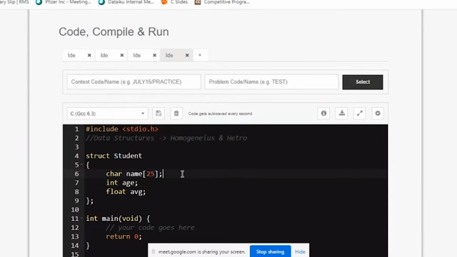But what happens in computer science is, as I said, it's a 32-bit machine or 64-bit machine. So you will be given rooms in 4 bytes only. So in total I want 25. How much will make 25? 4 plus 4 plus 4, 8 plus 4, 12. Again 4, so 16 plus 4, 20 plus 4, 24.